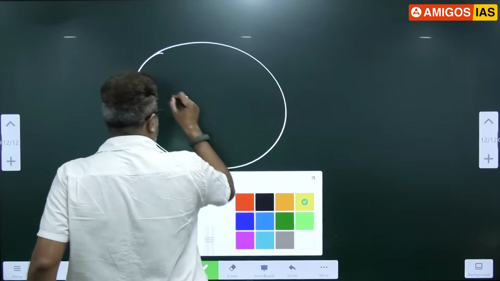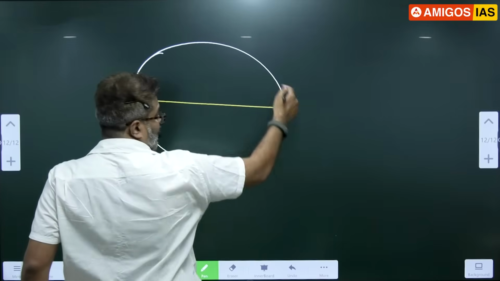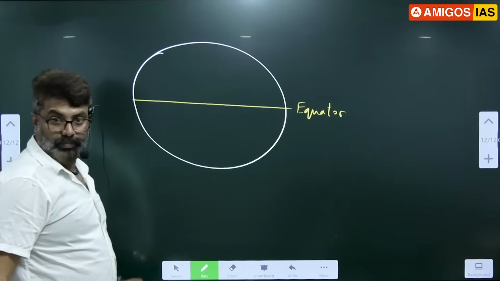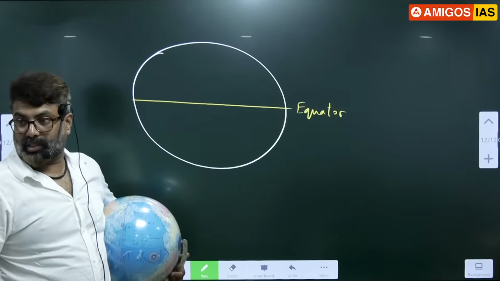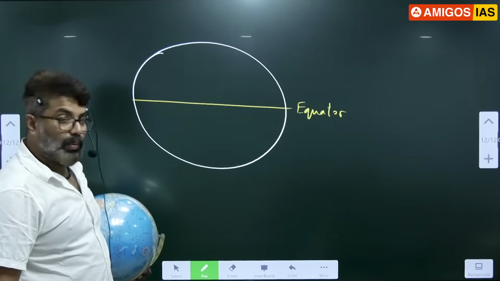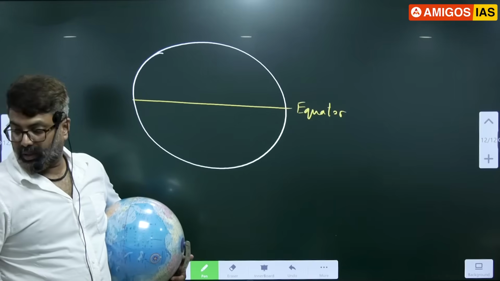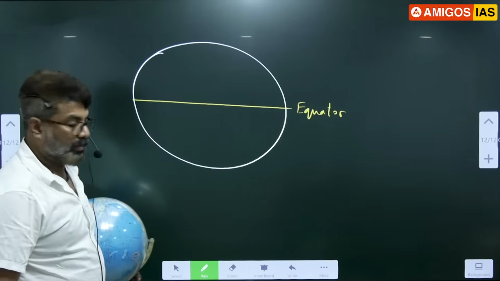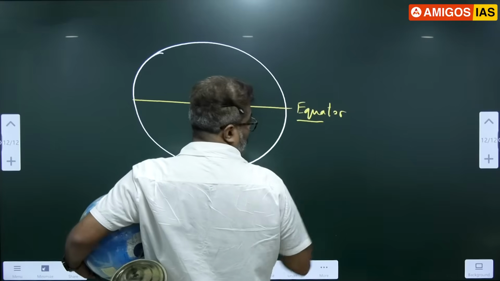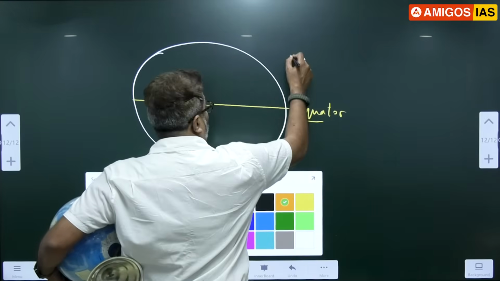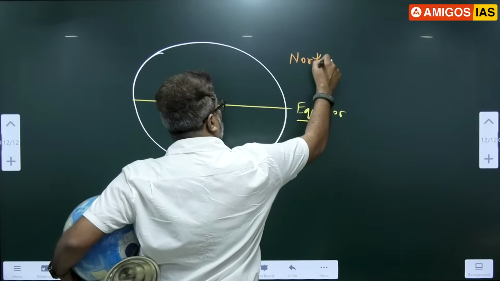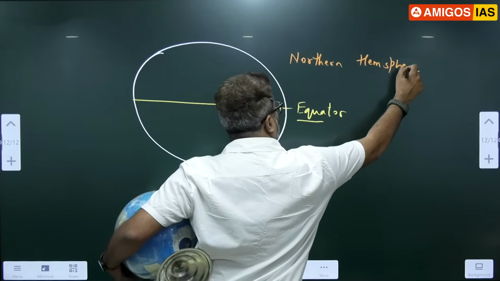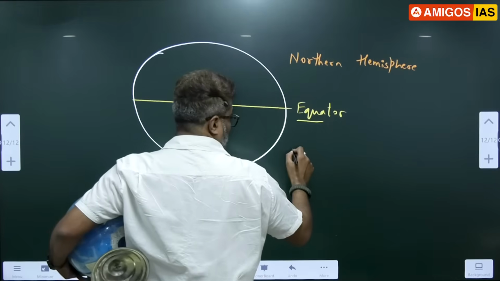So here on the board I can show it in 2D. The equator is a circle, right? The equator is the imaginary circle which divides the earth into two equal parts. Please write. The equator is the imaginary circle which divides the earth into two equal parts. This is called the northern hemisphere, correct? What hemisphere? Northern hemisphere. See the word hemi. This is called the southern hemisphere.